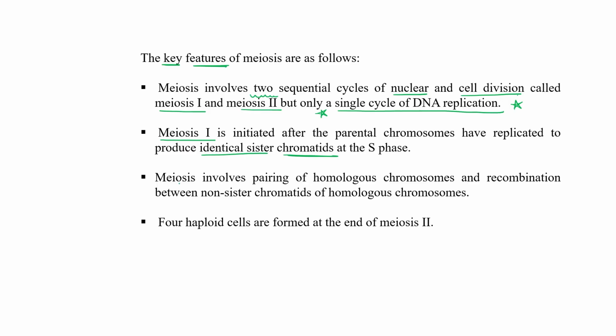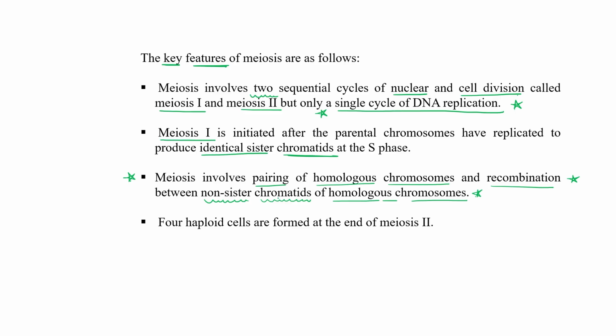Meiosis involves pairing of homologous chromosomes and recombination between non-sister chromatids of homologous chromosomes. Just be clear on this.